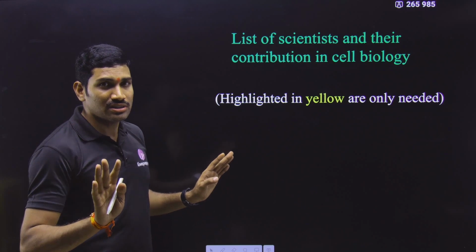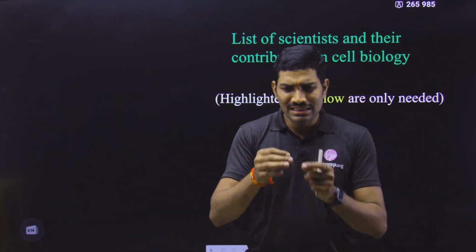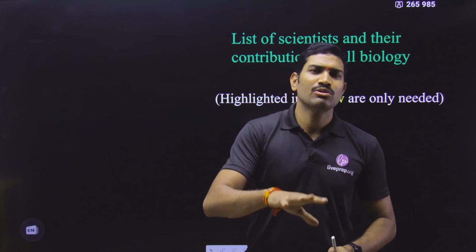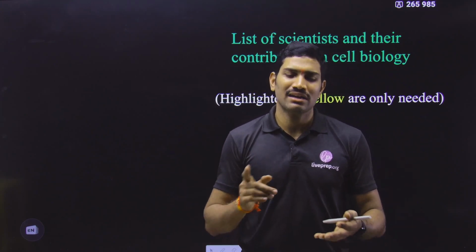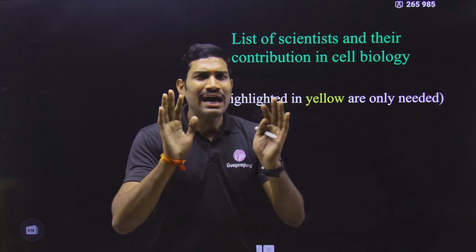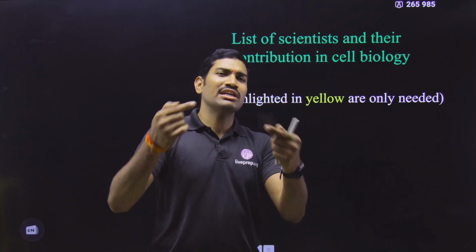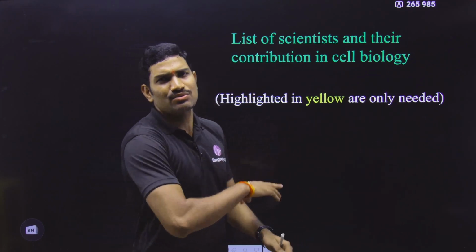I don't want to teach all these things, please understand. Suppose you just imagine, in the cell chapter itself you are studying about 20 to 30 scientists. Likewise, many chapters are there in class 11th and class 12th. So when you are going for the NEET examination, the list that is already given in NCERT itself is very big. Why do you want to unnecessarily add more?